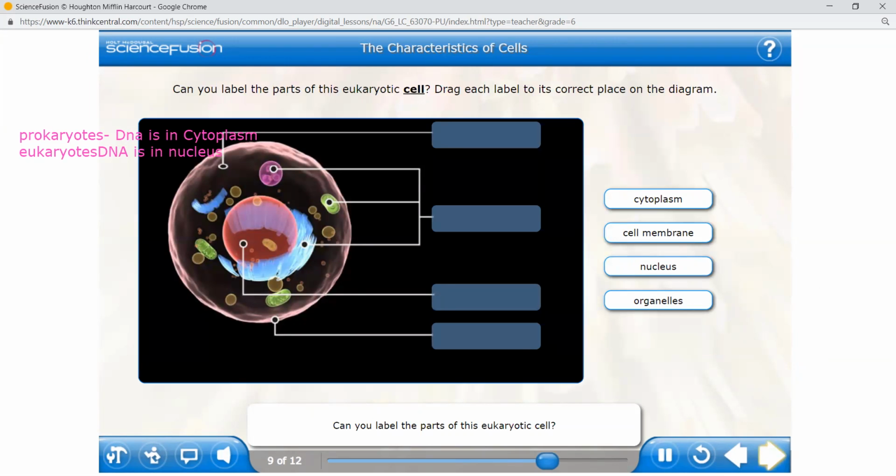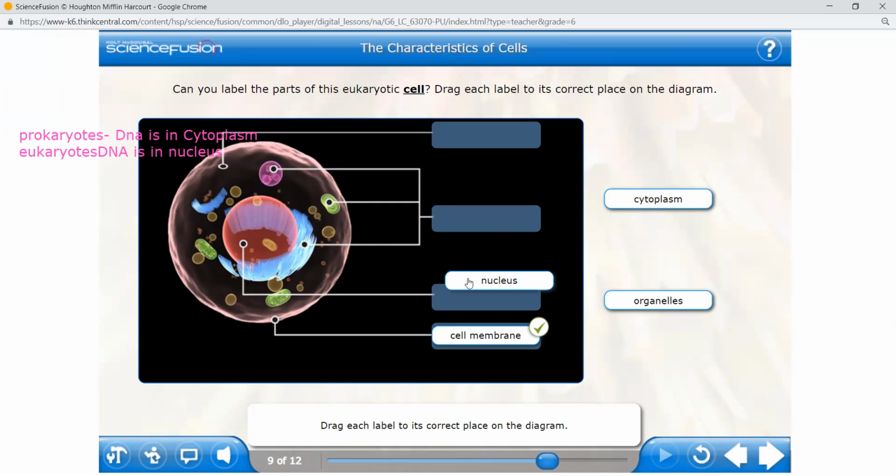Can you label the parts of this eukaryotic cell? Drag each label to its correct place on the diagram. Can you, girls? Where is the cell membrane? Okay. And where is the nucleus? Tell me this one, the last one here. Cell membrane. Okay. And then the middle. Nucleus. Okay.